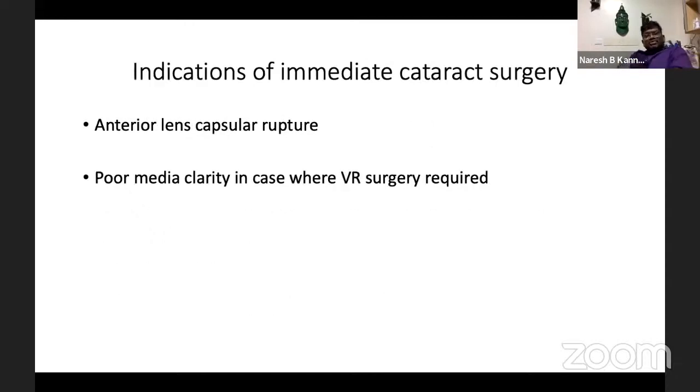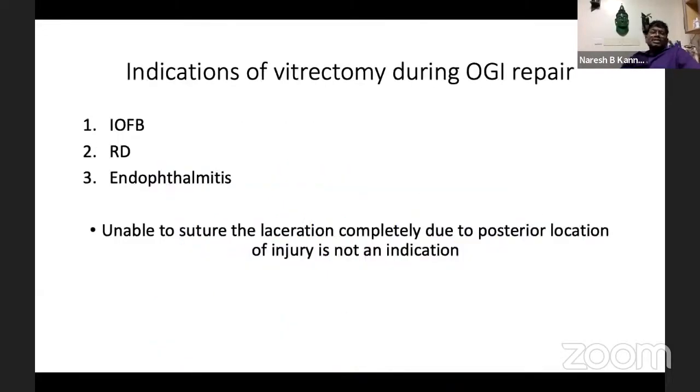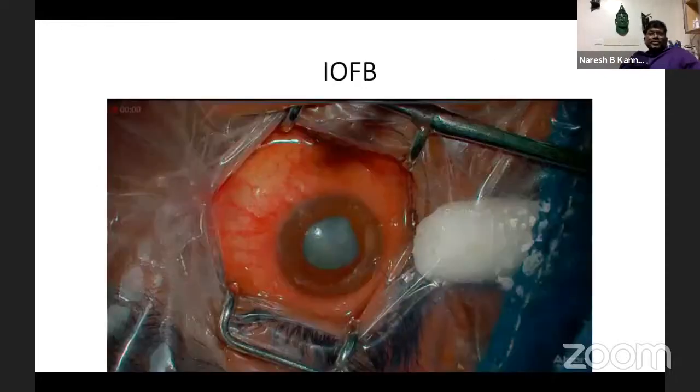The immediate indication for cataract surgery is the presence of anterior capsular rupture, or if the media is very poor for us to approach posterior surgery, then you have to go for immediate cataract surgery. Otherwise, we can wait. The role of prophylactic buckle in the management is controversial. Nowadays, nobody follows it. The indications of vitrectomy during the OGI repair are the presence of retinal detachment, foreign body, and endophthalmitis. If any of these are there along with the OGI repair, and the tear is not big, immediately we can go for the vitreous surgery.